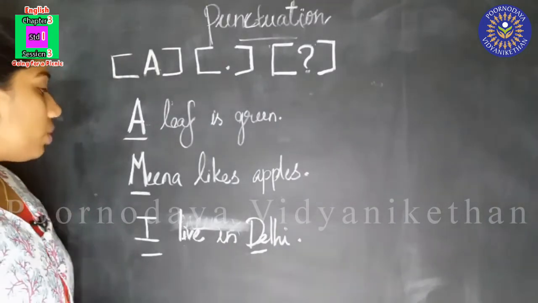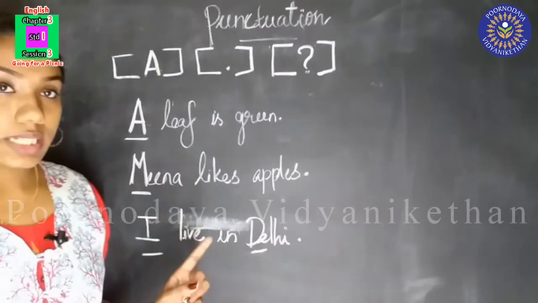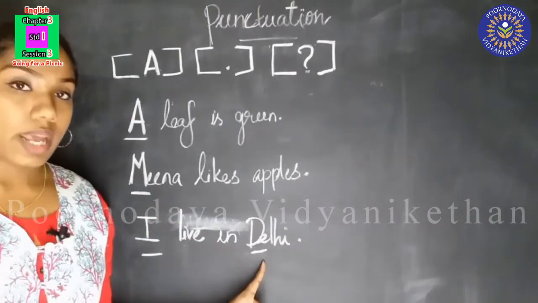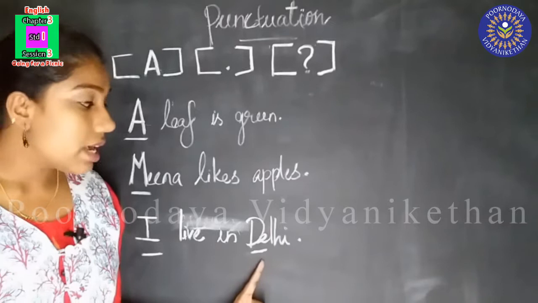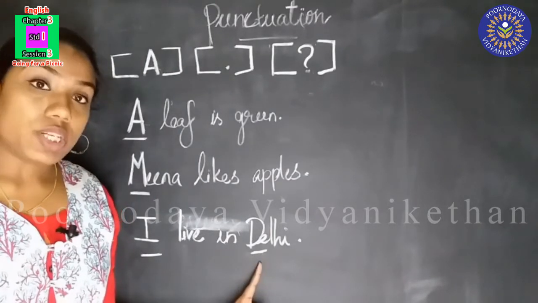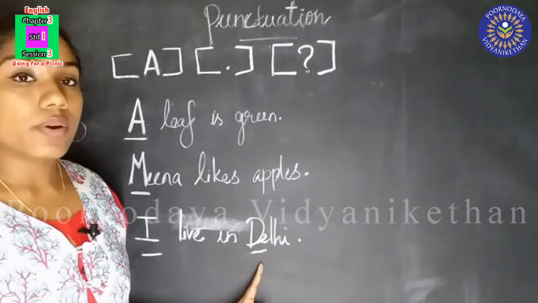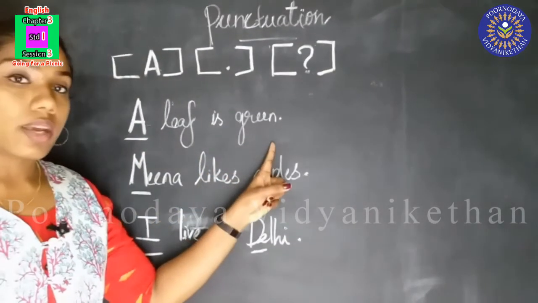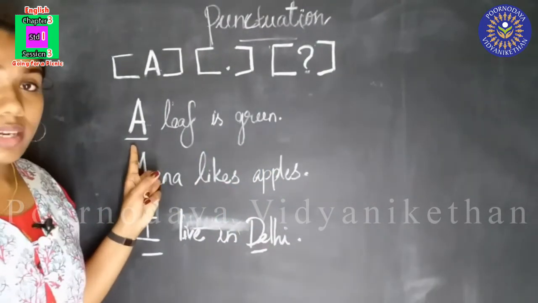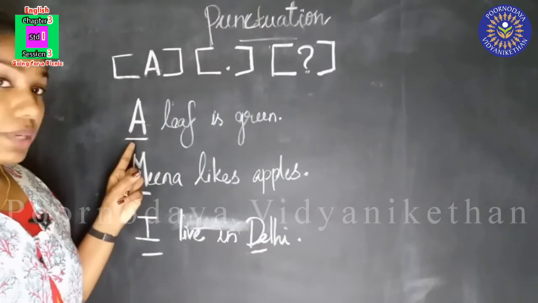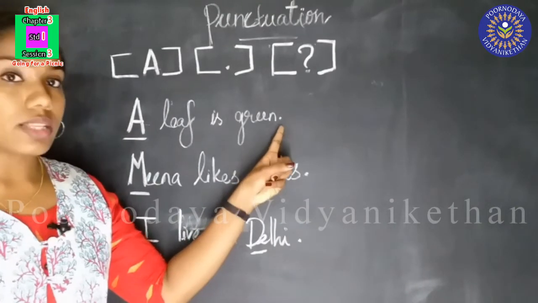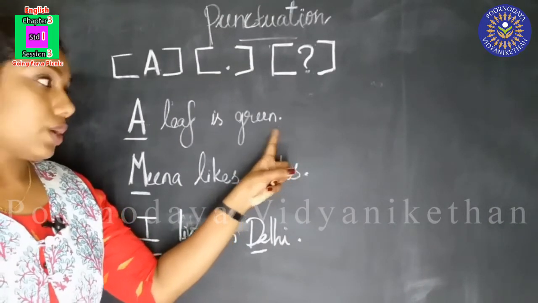So I have told you before, when we are writing the name of a particular person or the name of a particular place, we should use capital letter. Okay, did you understand? Now see this, a leaf is green. Here we started this sentence with capital letter A, and when we end a sentence, we have to use full stop.